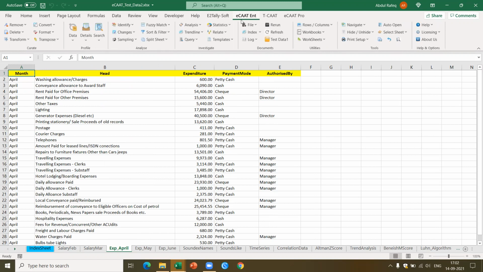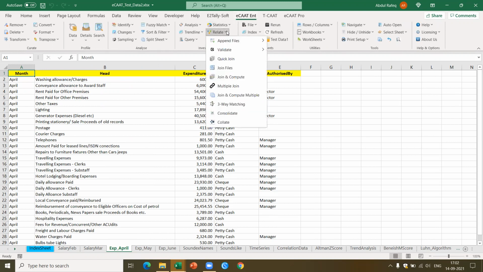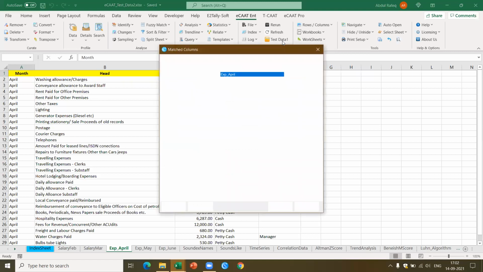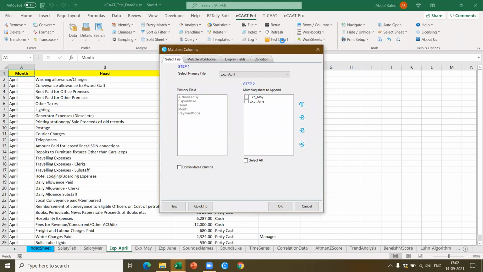You go to ECAT Enterprise. I say relate, append files, and I say match columns. You can do it for match columns. Dynamically it will verify in that workbook what are the columns, what are the worksheets which are matching. So you find in this case it started with base as April, and May and June it took. Okay, I got this. I also want to do the consolidation. Append means when I just say append, it will create the append worksheet.